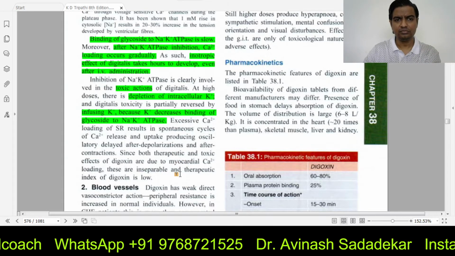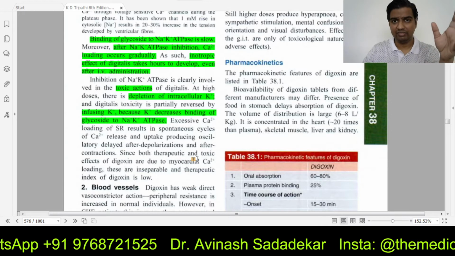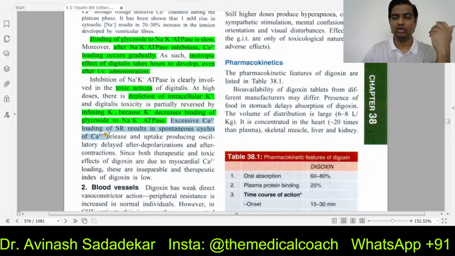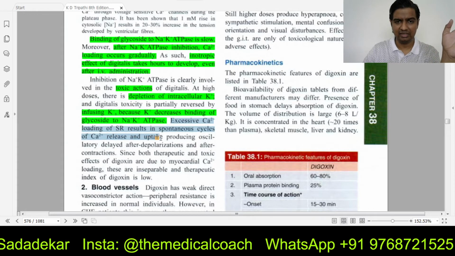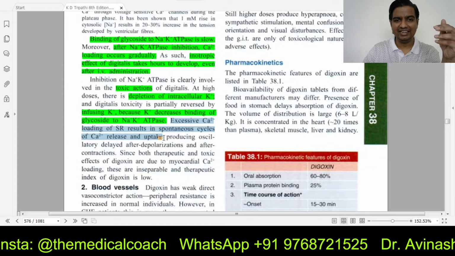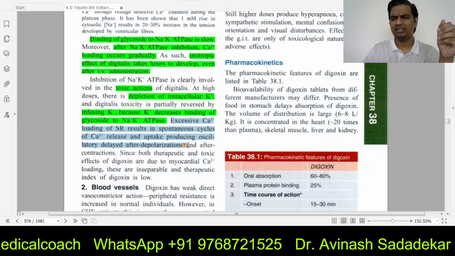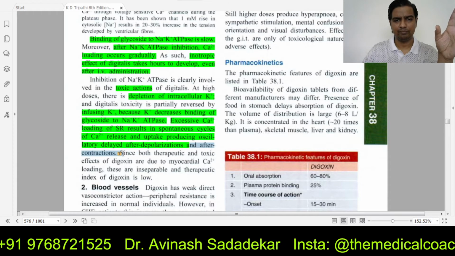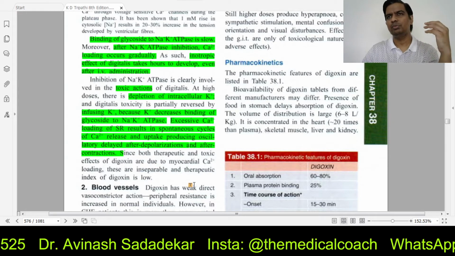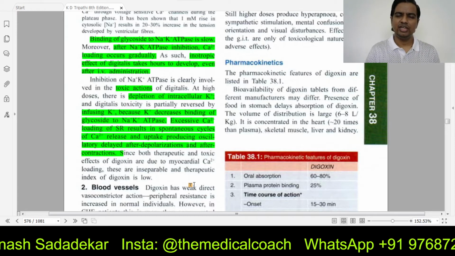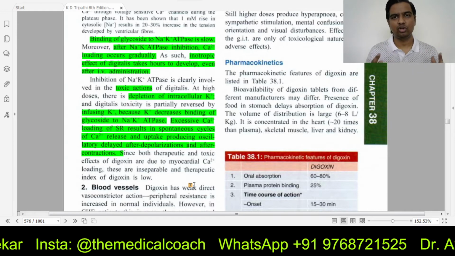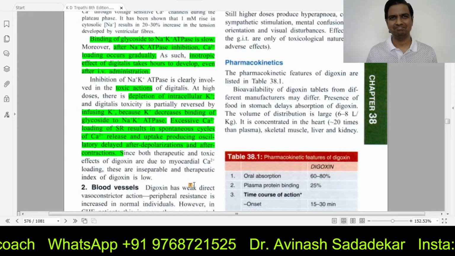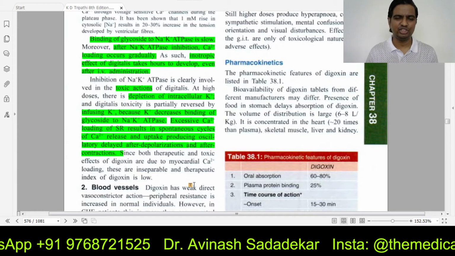Clear? See, if you give too much calcium, there will be unnatural contractions. So excessive calcium can result in spontaneous cycles of calcium release and uptake. So there can be oscillatory, delayed afterdepolarization contractions which are not supposed to happen, and afterdepolarizations can happen. Okay, now please understand, the action is loading of calcium, better contraction. The side effect is extra calcium causing arrhythmias. So basically it's the same action, two manifestations.